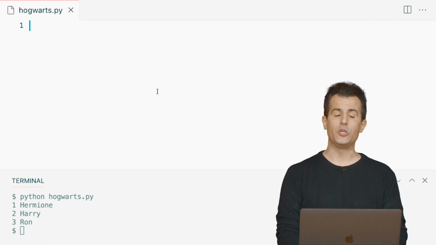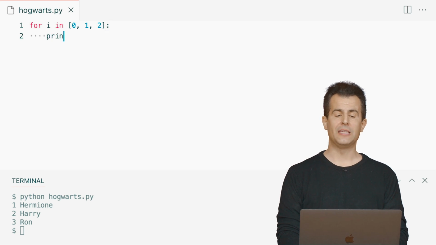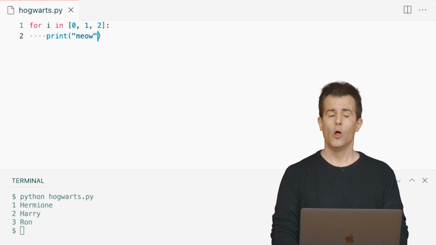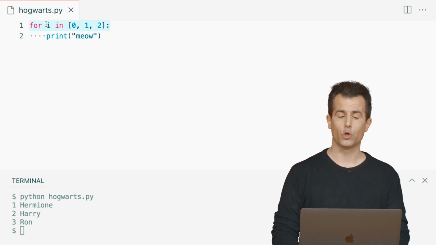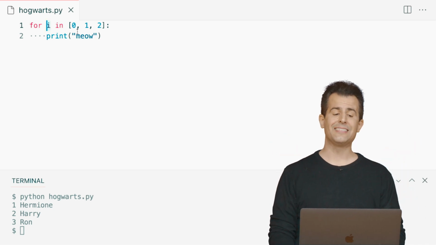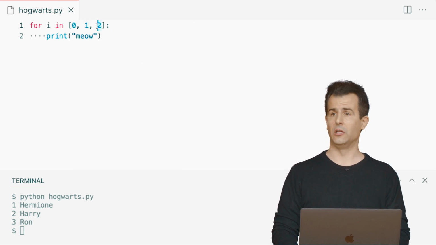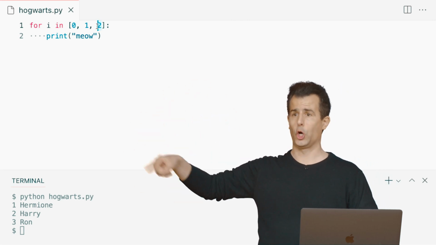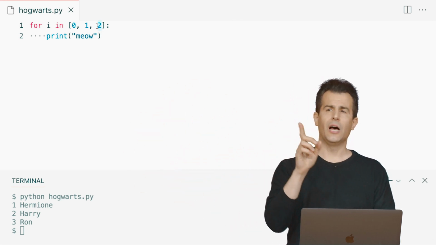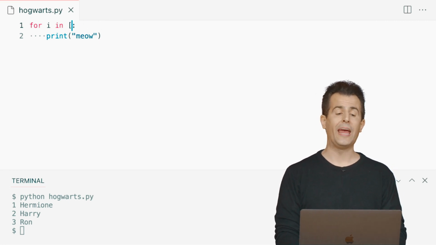Sure. Still looks cryptic. So let me rewind in time. We started off doing this. For i in 0, 1, 2, and then we printed out meow 3 times in that way. The way that the for loop works is that it creates for you a variable that I've called i, but I could call it anything I want. It then assigns i initially to the first thing in the list. It then automatically assigns i to the next thing in the list. And then it assigns i to the third thing in the list. And each time, it does all of the indented code underneath. We realize, though, that this is not going to scale well if I want to do something like 1,000,000 times. So we introduced range instead.